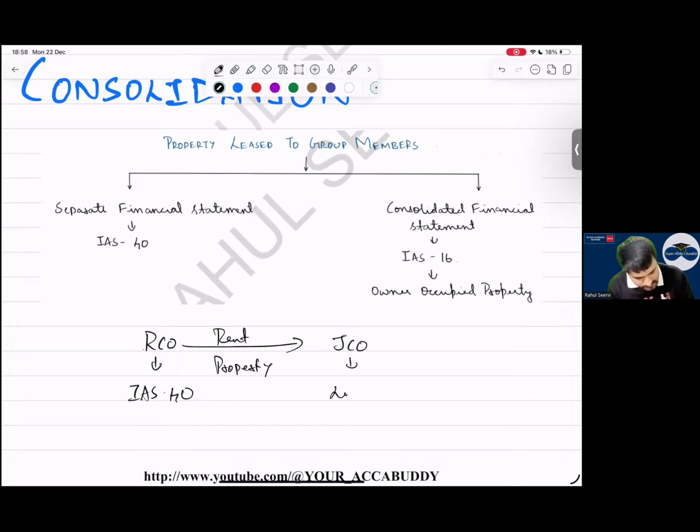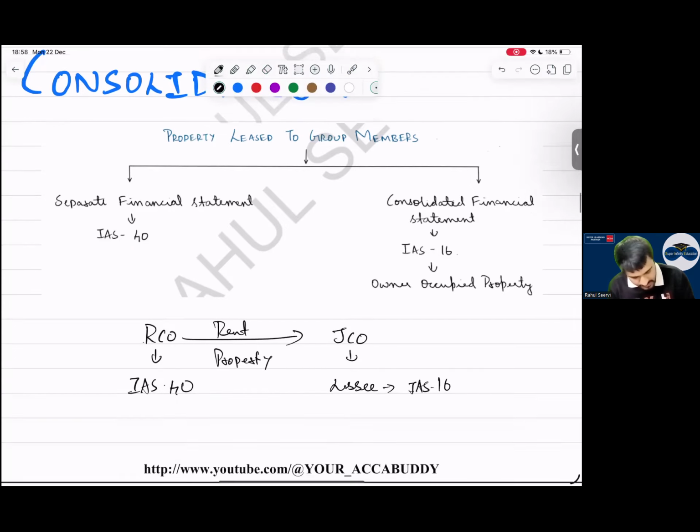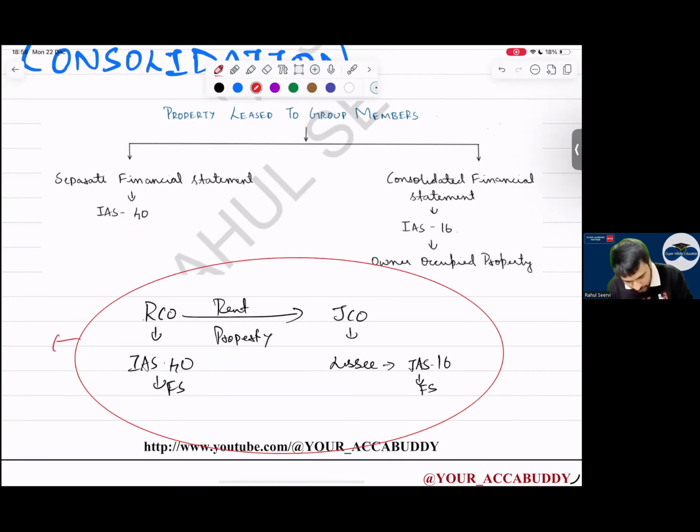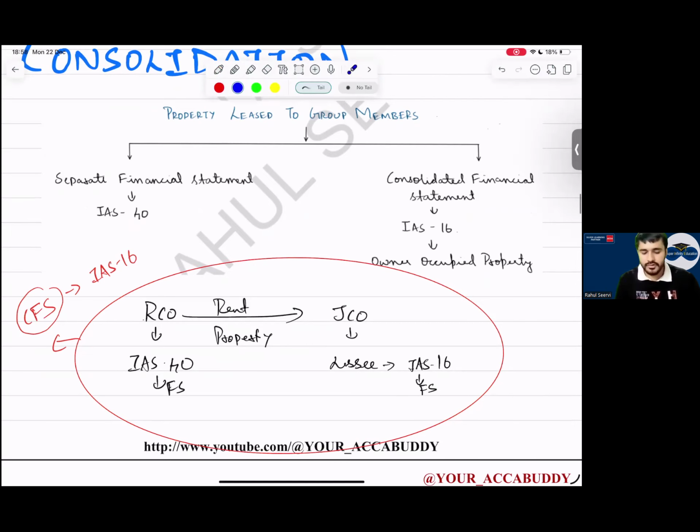Here, this is the lessee. The lessee will either follow IAS 40. Let's say it is being used for business only now. Then IAS 16 applies in the separate financial statements. But when I talk from a group point of view, from a CFS point of view, this will become what, everyone? IAS 16. Is this clear to everyone?